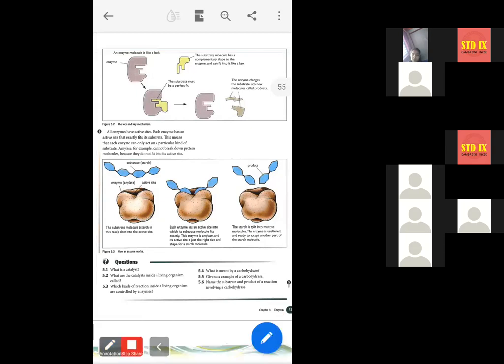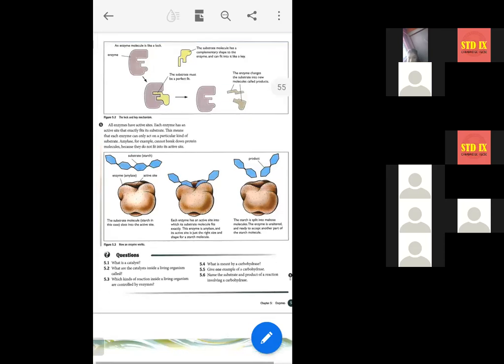This is why enzyme activity is also called the lock and key mechanism, because for every lock there is a particular key. With another key we cannot open the lock. Just like that, a particular enzyme is there for a particular type of substrate. No other enzyme will work on that. So this is what is said here.